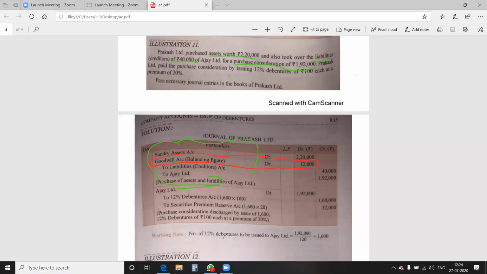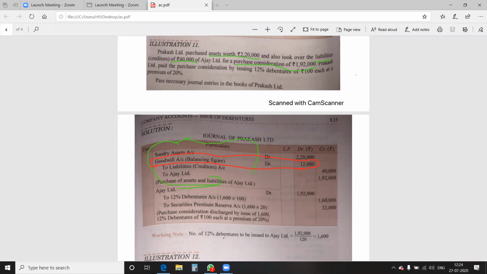See, take your notebook and pen in your hand. Write the entry: sundry assets account debit 2,20,000. Leave one line. To liabilities 40,000. To Ajay Limited, purchase consideration, that is 1,92,000. Now the debit amount is 2,20,000 while the credit amount is 2,32,000. A difference arises.